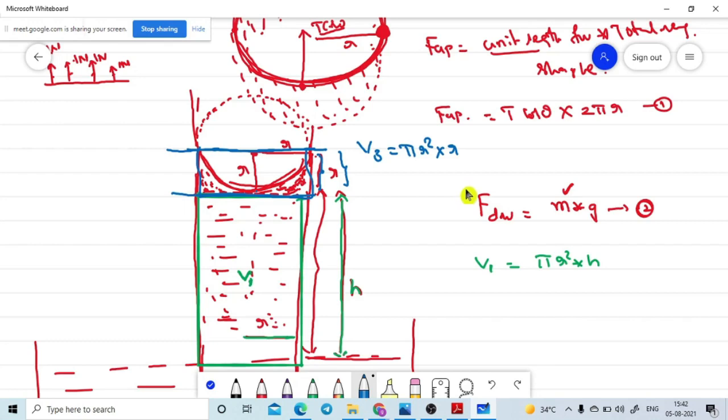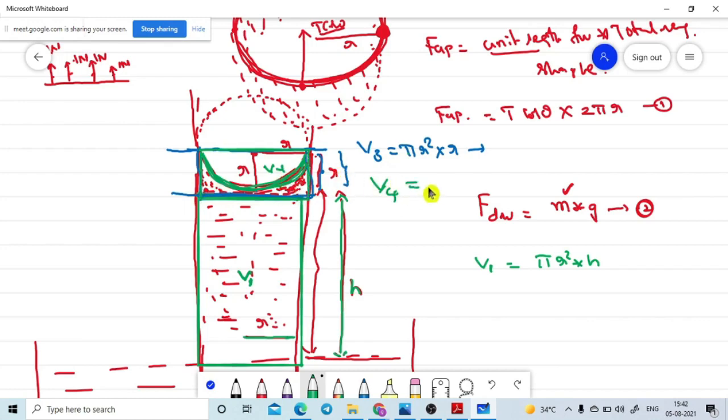But this is the complete volume. We don't want this one. We want only the liquid portion. So how can we get it? Will you please give me any idea? We need not consider this portion; in this portion we need to take it out. So this is the hemispherical sphere only. I am taking this portion as V4.